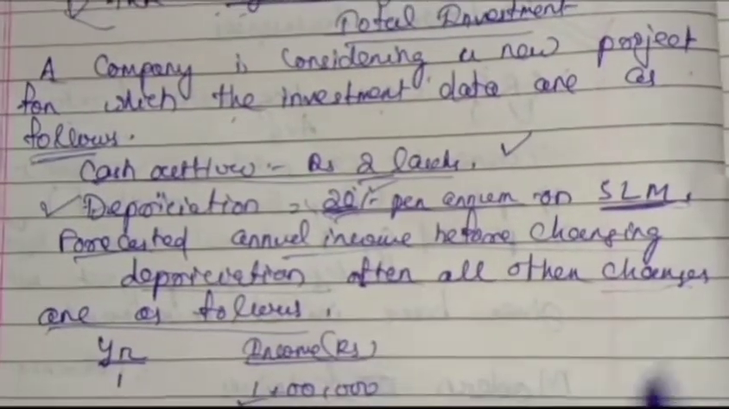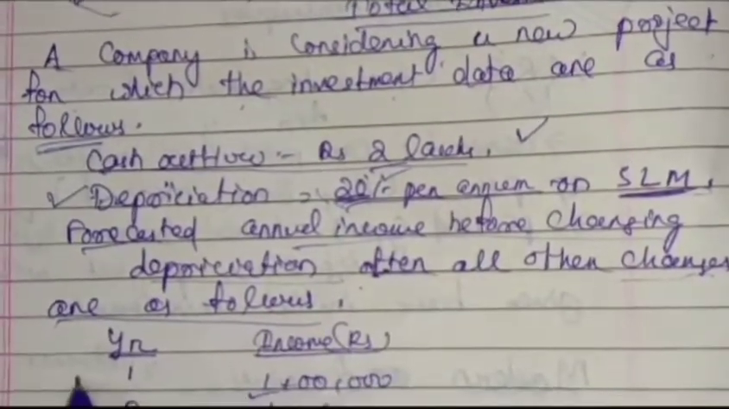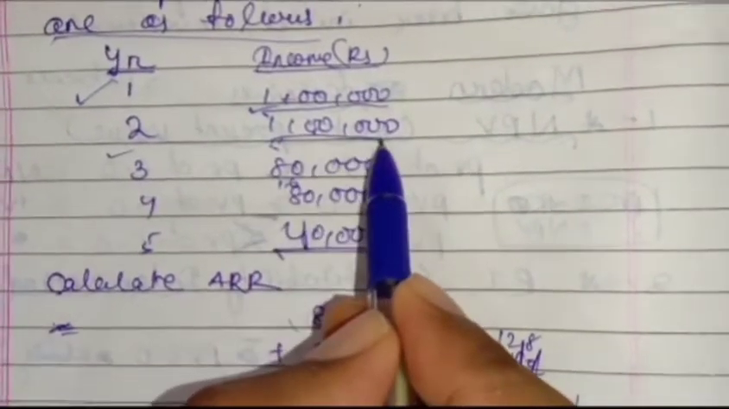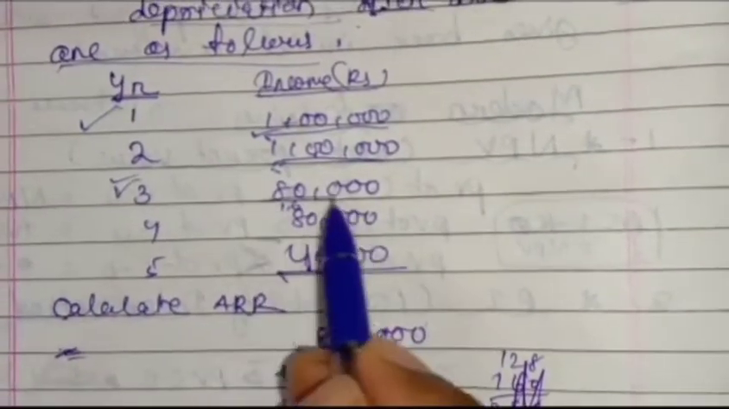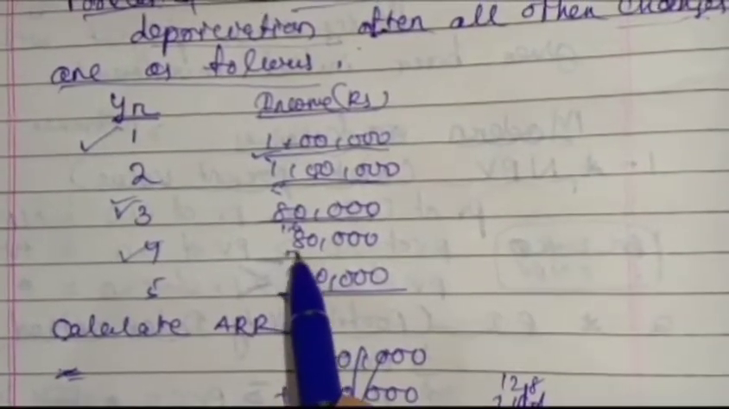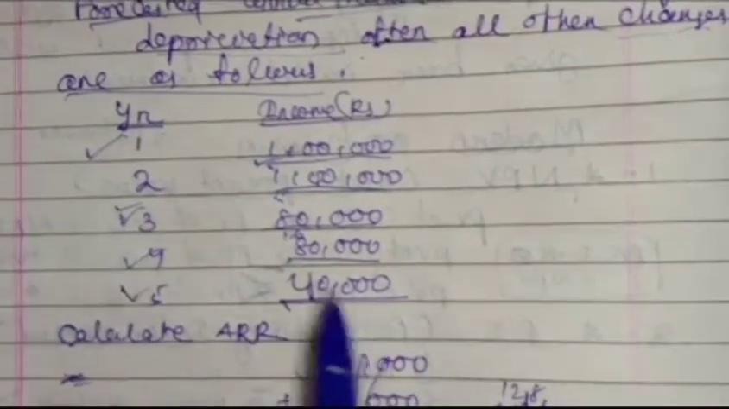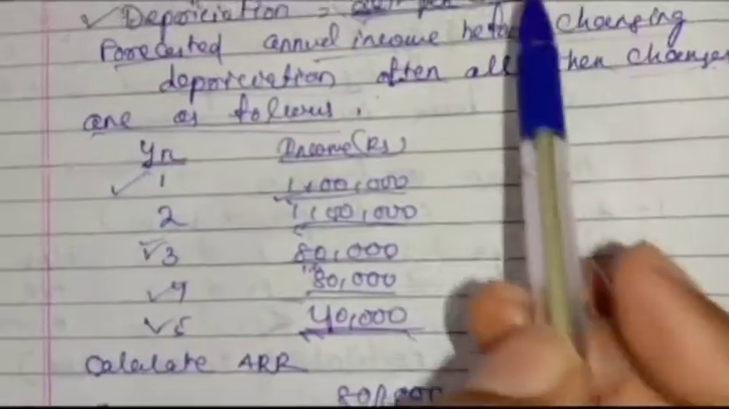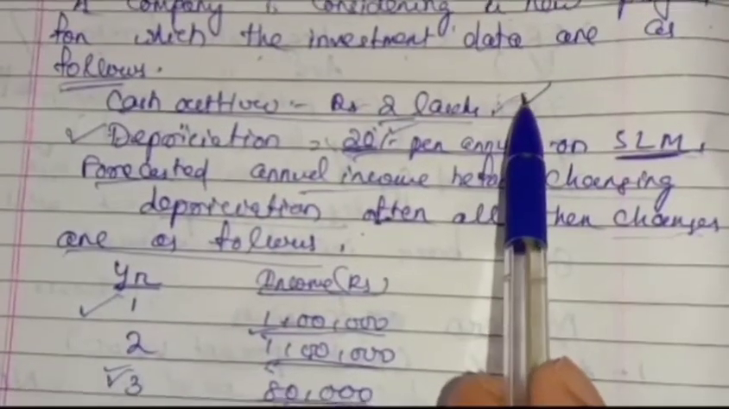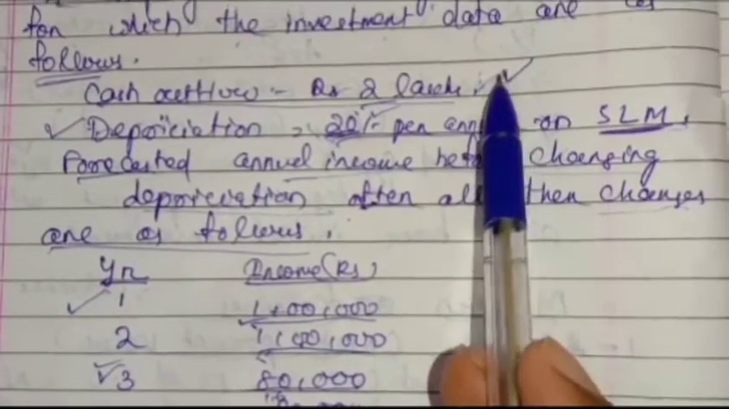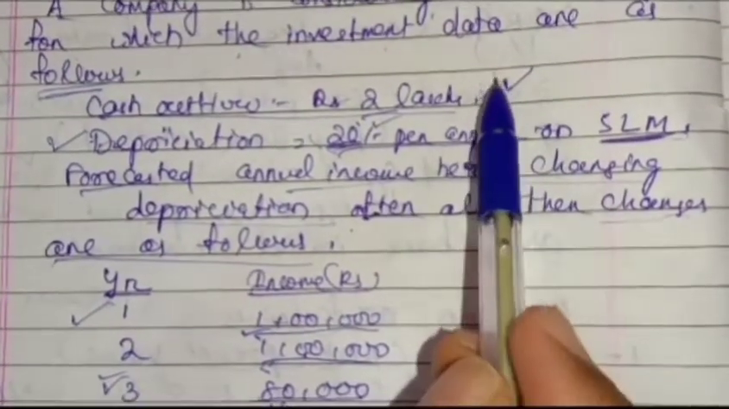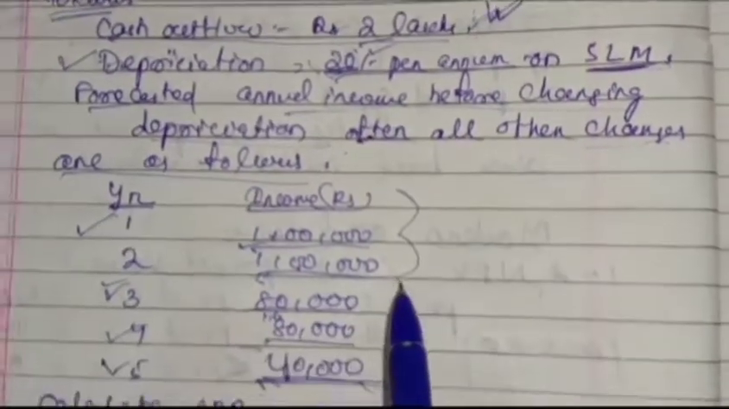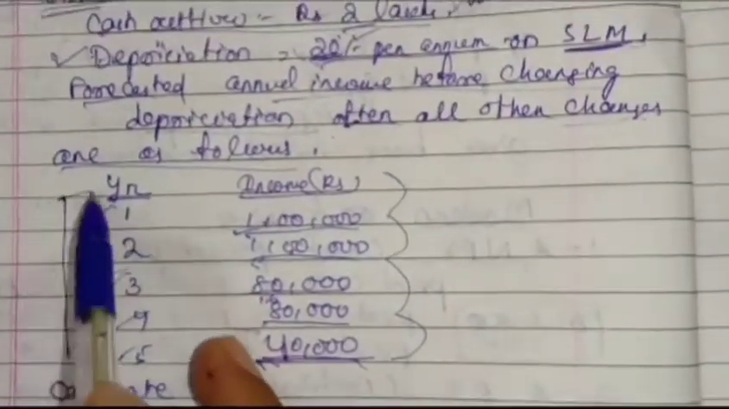So what will be the income we are forecasting? In the first year it will give 1 lakh. In the second year it is giving us income of 1 lakh. Third year it is giving 80,000. Fourth year it is giving 80,000, and in the fifth year it is giving 40,000. That means the company is investing 2 lakhs at first. Cash outflow, that means it is non-conventional in nature. Or conventional, sorry, it is conventional in nature. That means cash outflow is there only once, and we are getting a number of cash inflows over 5 years.